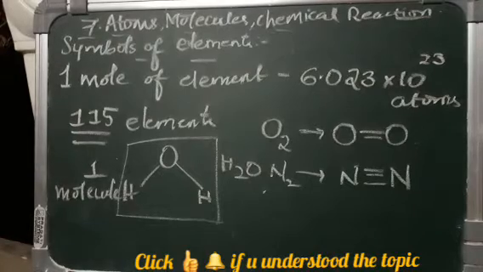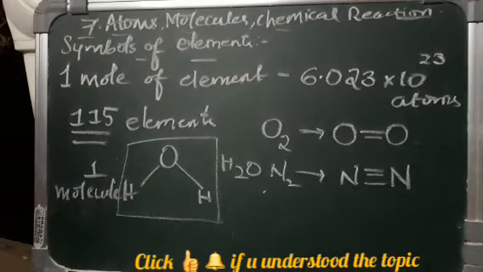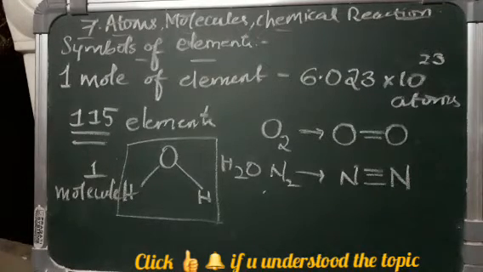You might have heard about ozone gas, that is O3. This gas is found in large quantities in the upper layer of the Earth's atmosphere. It protects us by shielding the Earth from harmful ultraviolet rays of the sun. Every molecule of ozone has three atoms of oxygen, that's why it is given as O3.